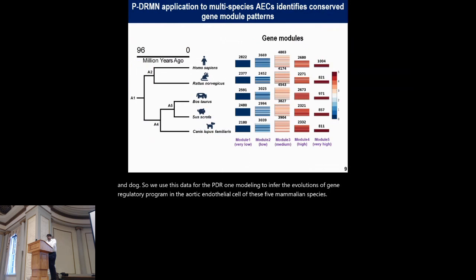P-DRMN application identified certain gene modules. So here we can see that each box is representing a gene module. The blue color indicates the low expressing gene module, and the red color indicates the high expressing gene module. And the number represented here is the number of constituent genes that are present in a gene module. And we found that the aortic endothelial cells of these 5 studied mammalian species have a conserved gene module pattern across species.